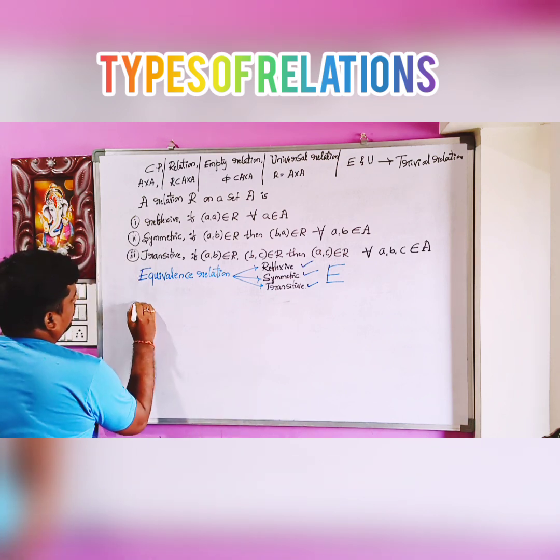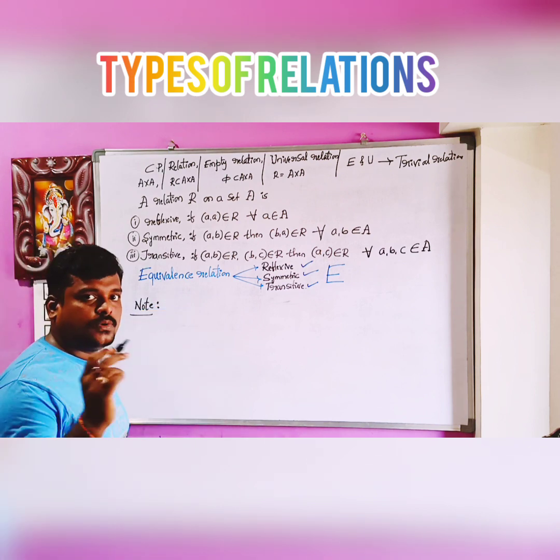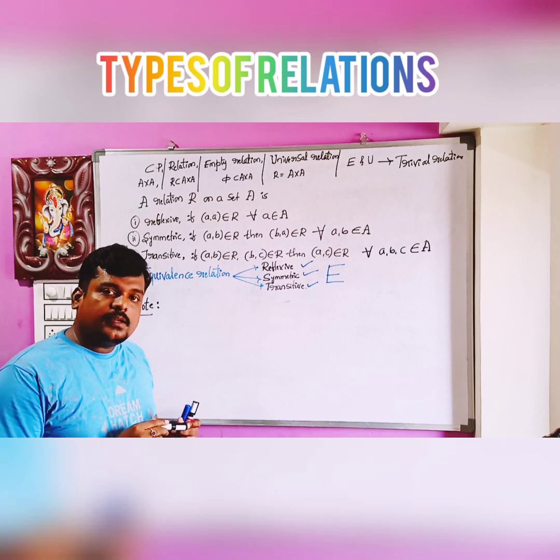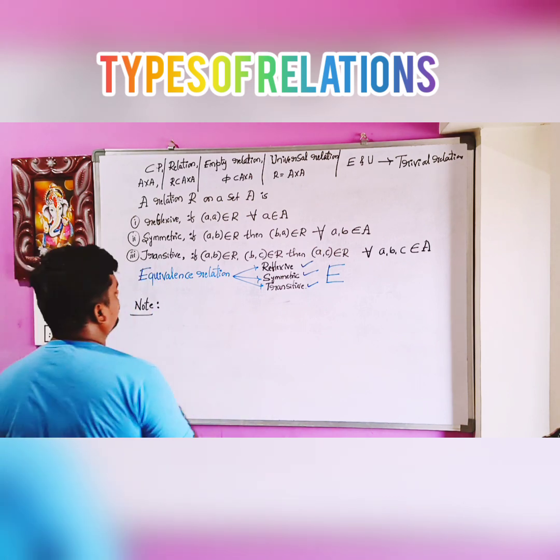As I said, there is one more definition for transitive. If a relation does not contain a continued ordered pair, for example, (a, b) is there, and a continued ordered pair means (b, c). If it is not there, then directly we can say that type of relation is a transitive relation.